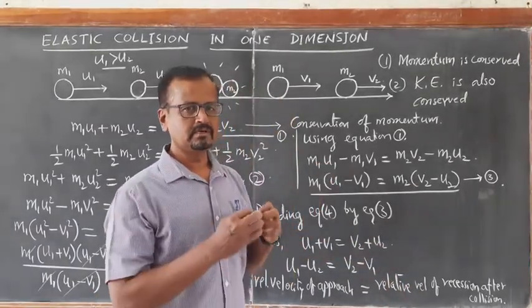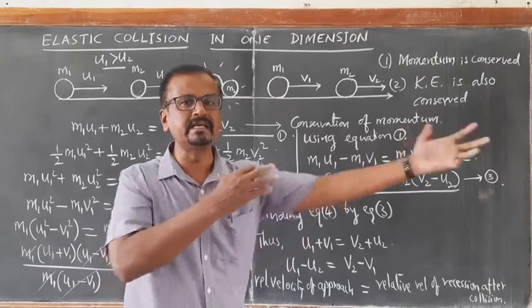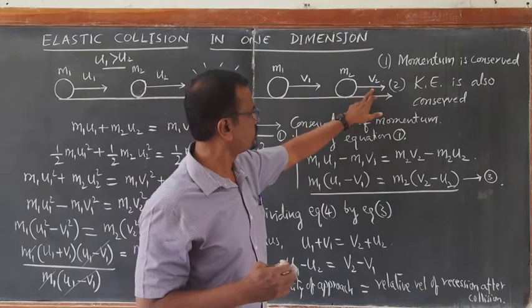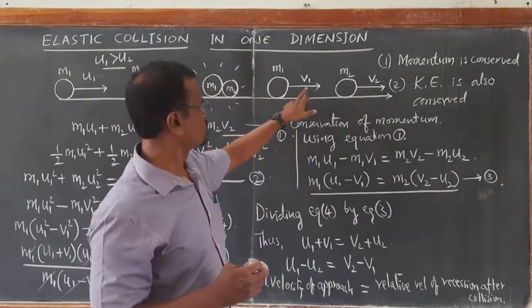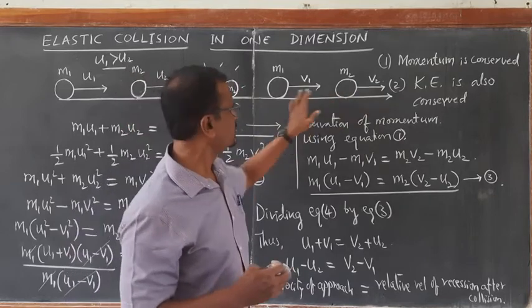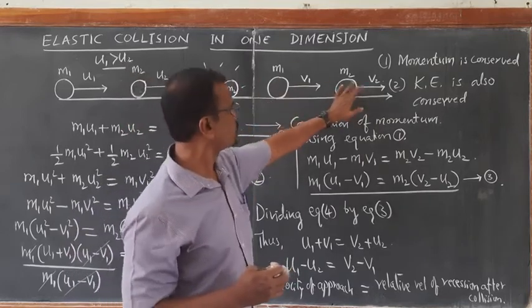Recession means with what relative velocity they are receding away from each other. So m2 is moving with velocity v2, m1 is moving with velocity v1. v2 will be definitely greater than v1. So v2 minus v1 is taken here.